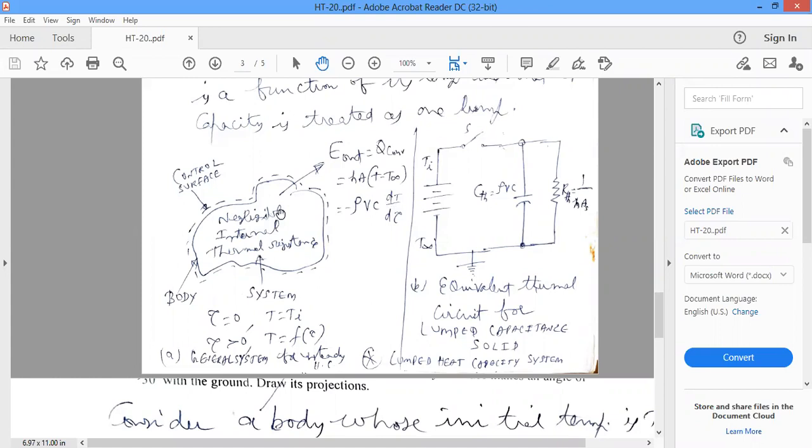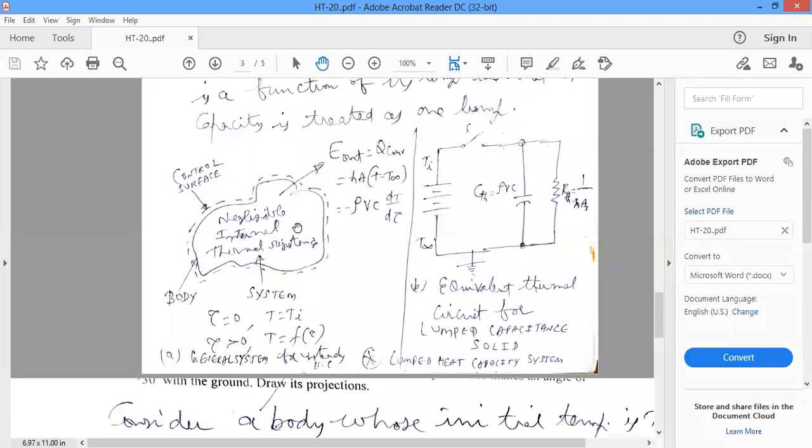But heat is coming out from the system here. Heat from the system is negative. Heat added to the system is positive. Heat taken out from the system is negative. That's why that is equal to minus rho V c dT by d tau. Rho is the density of the solid, V volume of the solid, C specific heat, and dT by d tau is the change in temperature with time, where tau is the time.